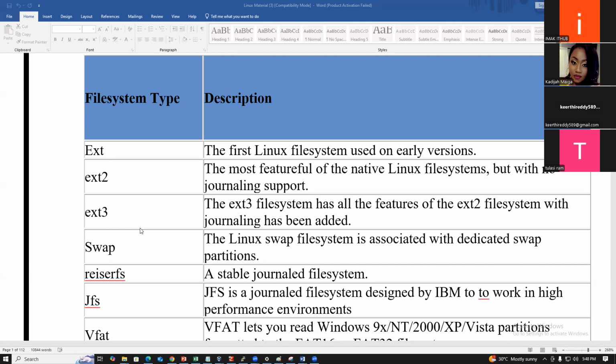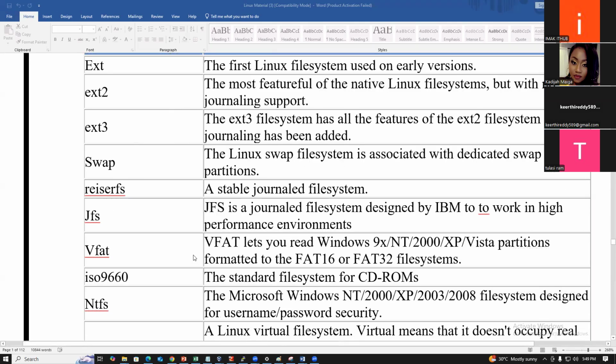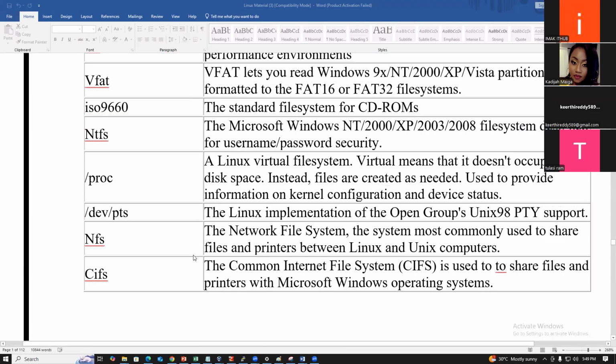By using ext2, ext3, ext4, we can retrieve the data automatically. The ext3 file system has all the features of the ext2 file system, with journaling enabled.